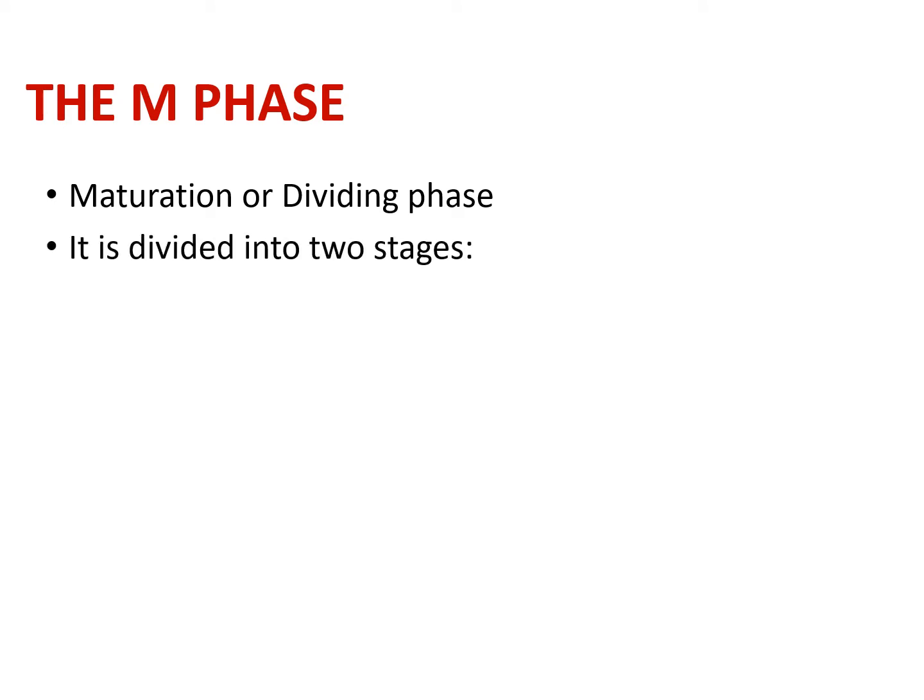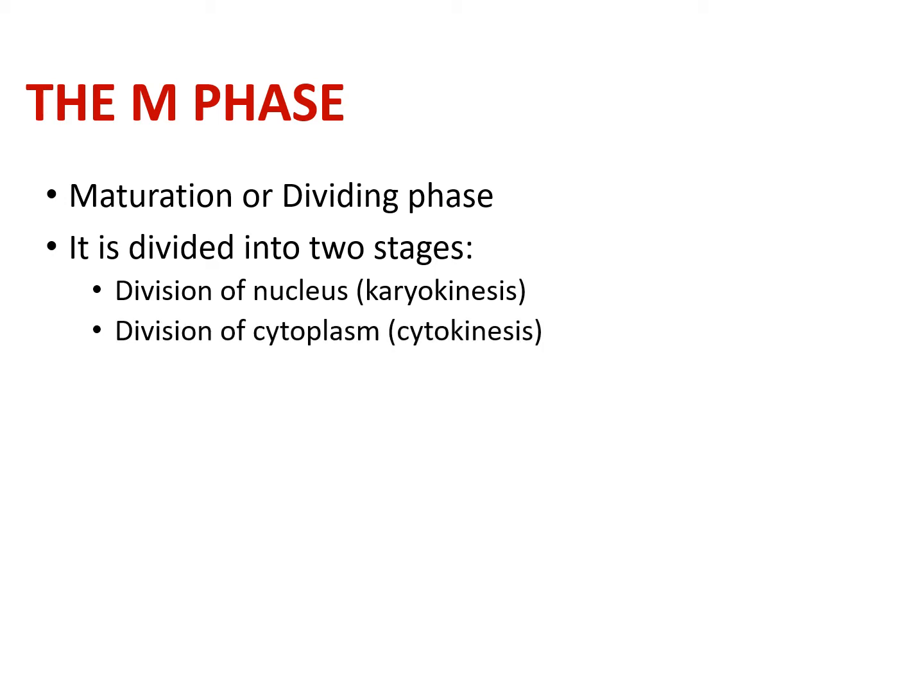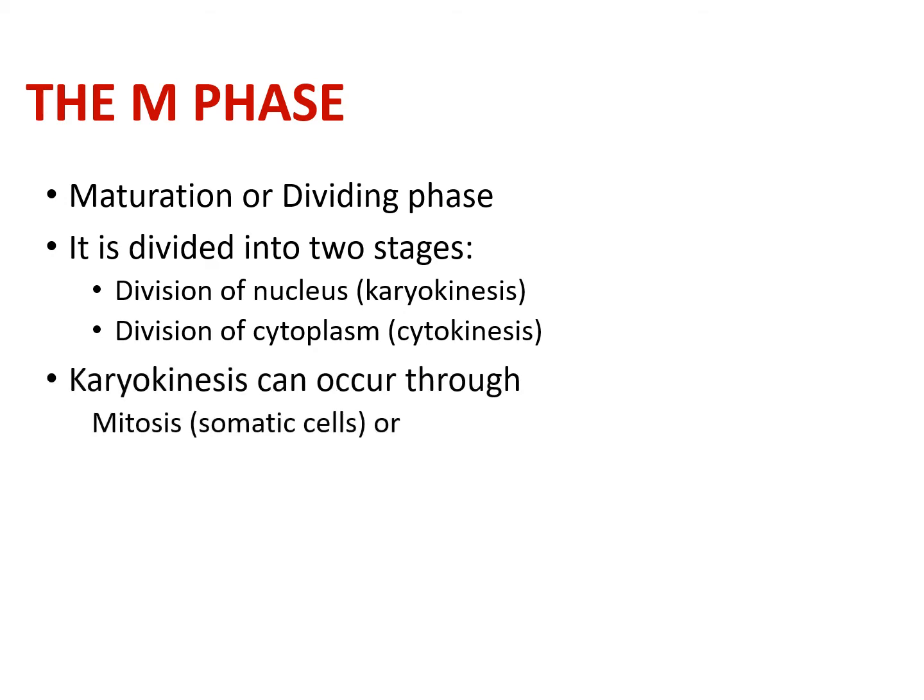Now we'll be talking about the M phase, which is also known as the maturation phase or the dividing phase, and it is further divided into two stages. First is karyokinesis, which is also known as the division of the nucleus, and the second stage is division of the cytoplasm or cytokinesis. Karyokinesis can occur either through mitosis or through meiosis, where mitosis occurs in your somatic cells and meiosis occurs in your germ cells.